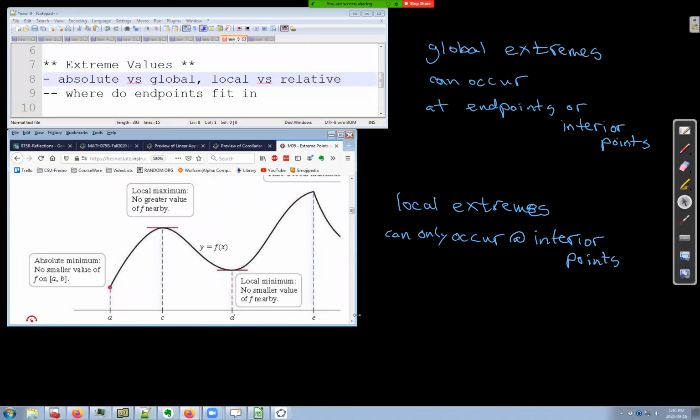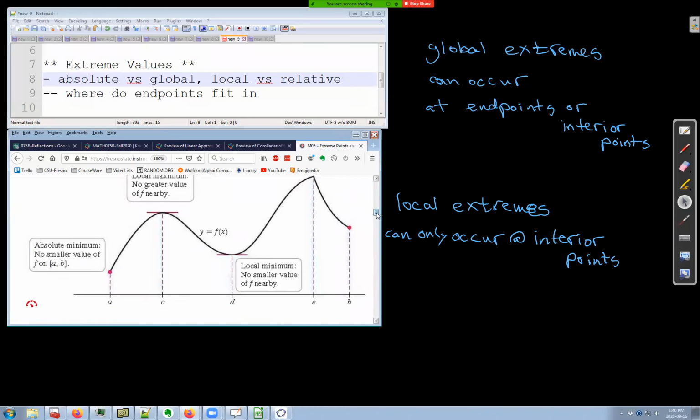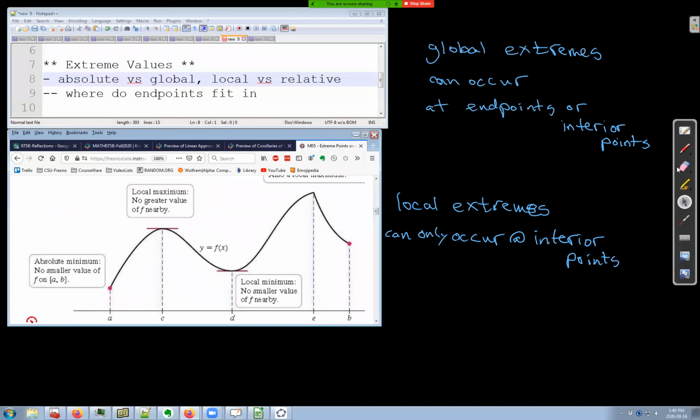The reason is that a local extreme point is supposed to be one that's bigger or smaller than everything on both sides of it. So at this local extreme point here at C, f of C is higher than everything to the immediate left and everything to the immediate right.